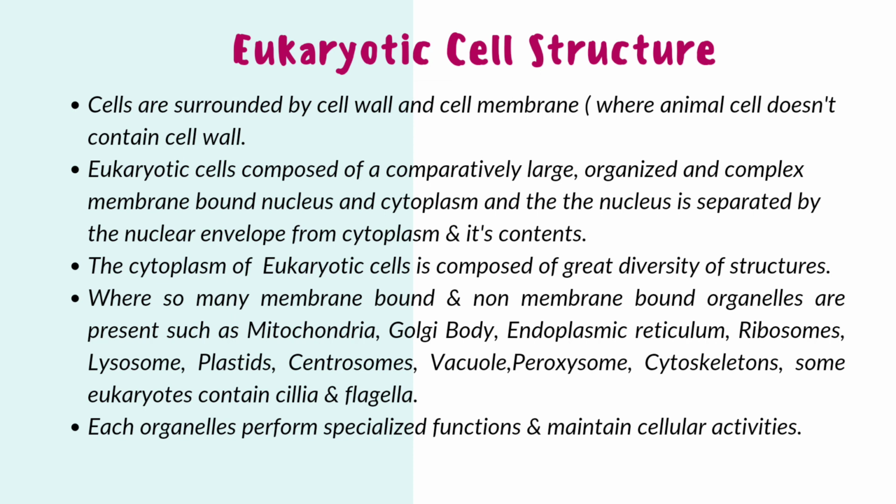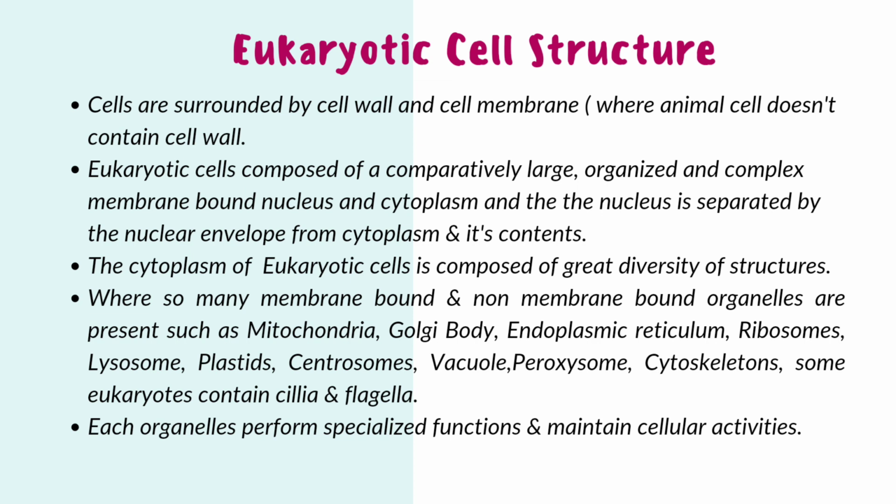Eukaryotic cell structure. Cells are surrounded by a cell wall and cell membrane. Animal cells don't contain a cell wall. Eukaryotic cells are composed of a comparatively large, organized and complex membrane-bound nucleus and cytoplasm, and the nucleus is separated by the nuclear envelope from the cytoplasm and its content.